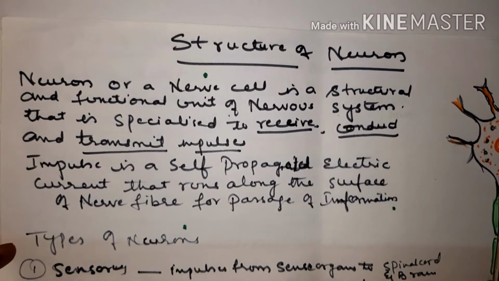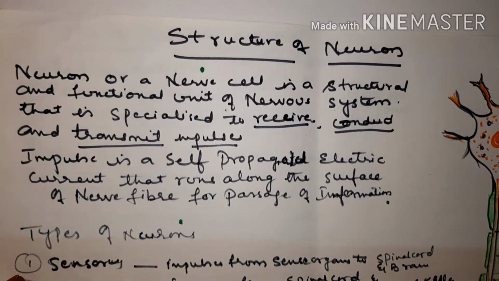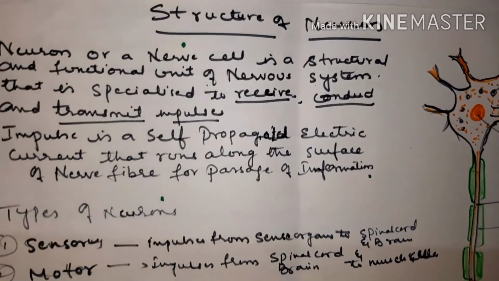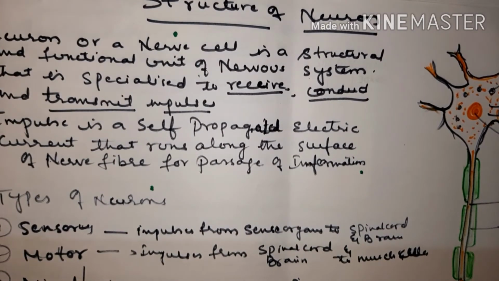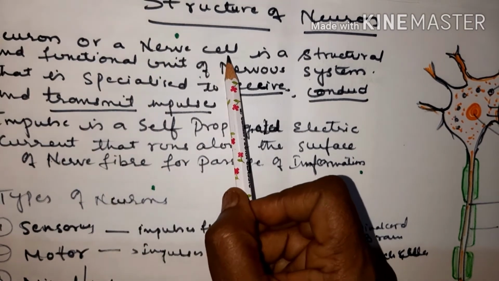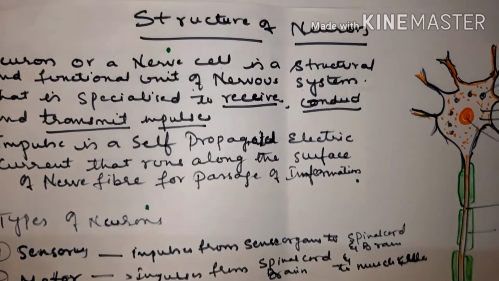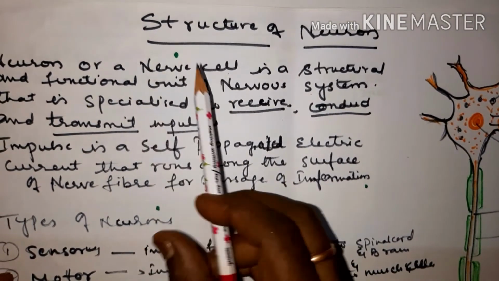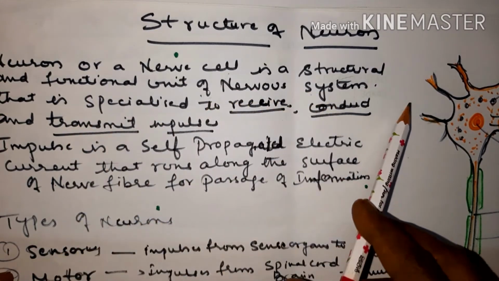Now we can see the structure of neuron, children, which is very important for your board exam. They'll ask you to draw a neat labelled diagram to show the structure of neuron. First we'll see what a neuron is. I told you about receptors. How will these receptors receive the stimulus and pass on the information? It is through the nerve cell. You have to remember: a neuron or nerve cell is the structural and functional unit of the nervous system.